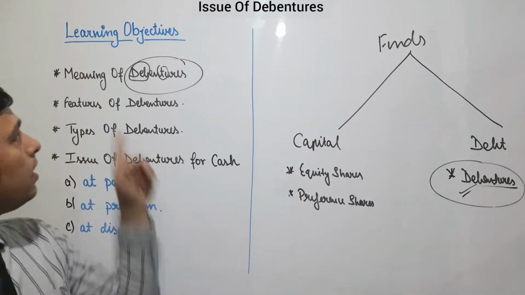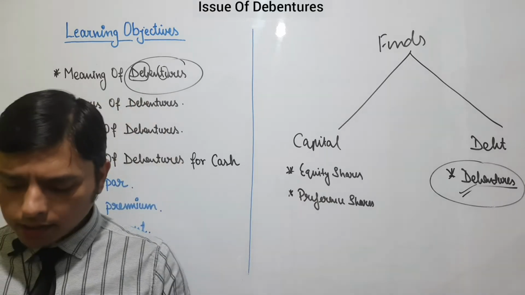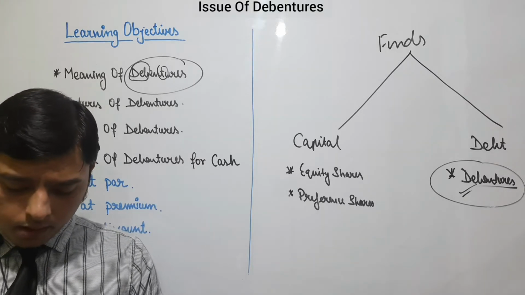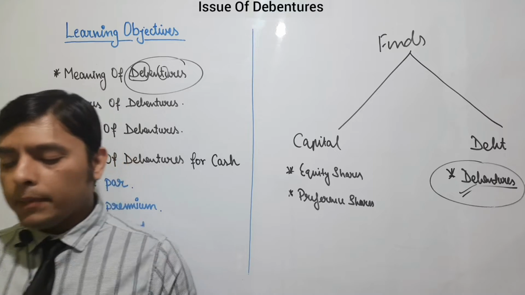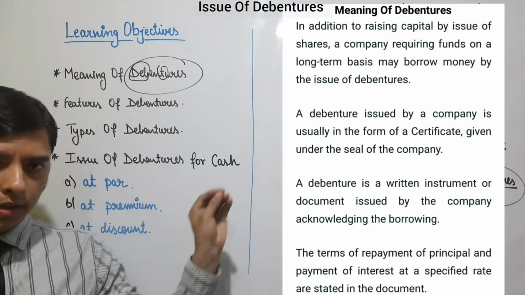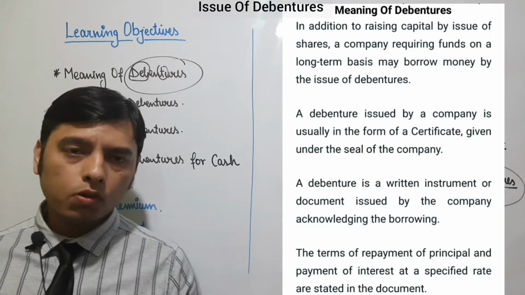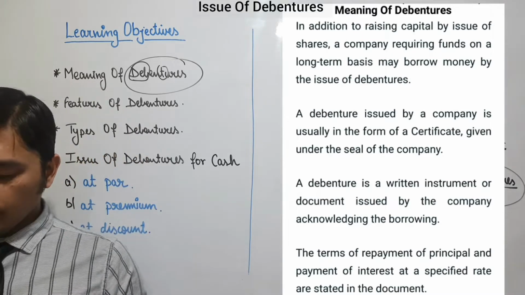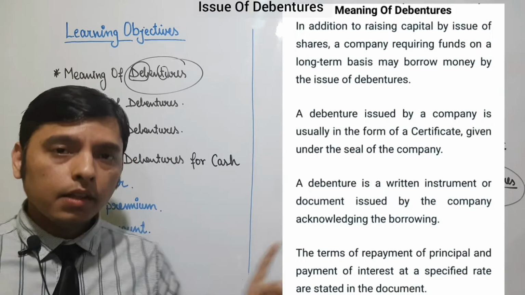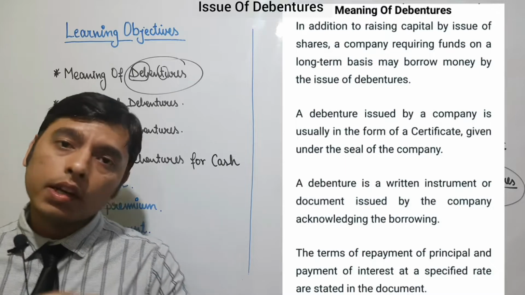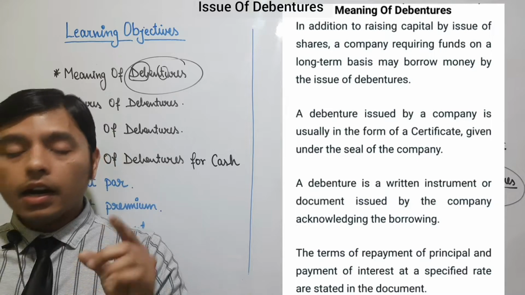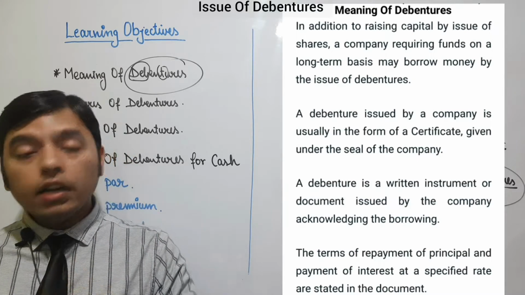So starting with the meaning of debentures. This was a small introduction on debentures. Now I am starting the meaning of debenture. This is given in your textbook also, so you can look towards your textbook. In addition to raising capital by issue of shares, a company requiring funds on a long-term basis can raise them in the form of debt.